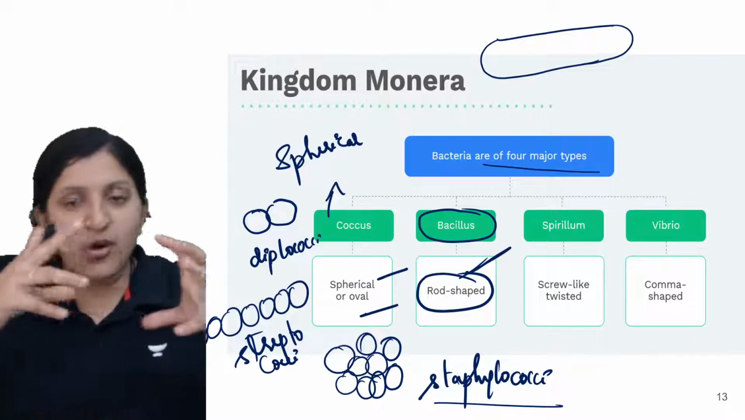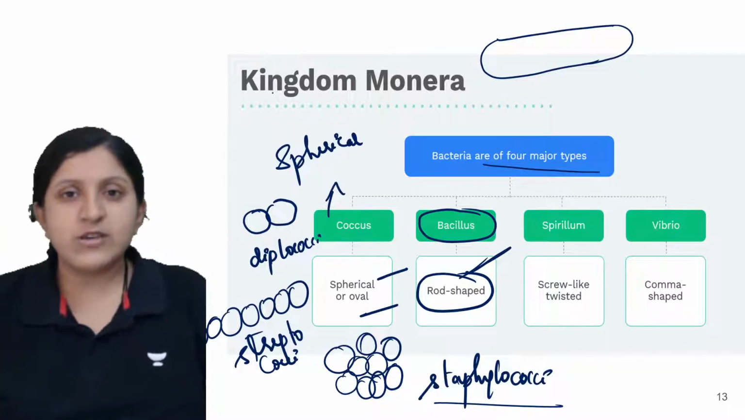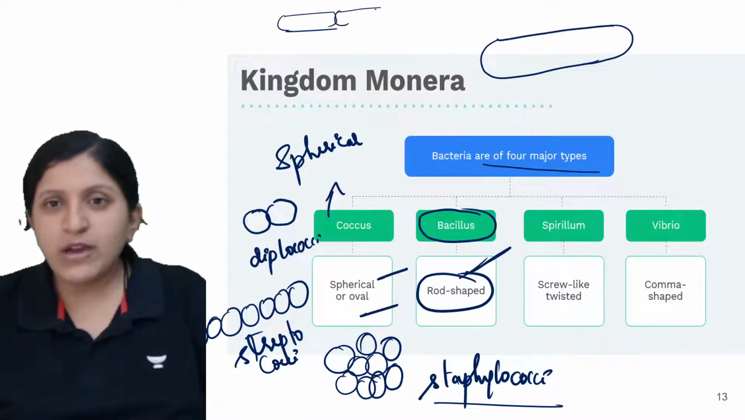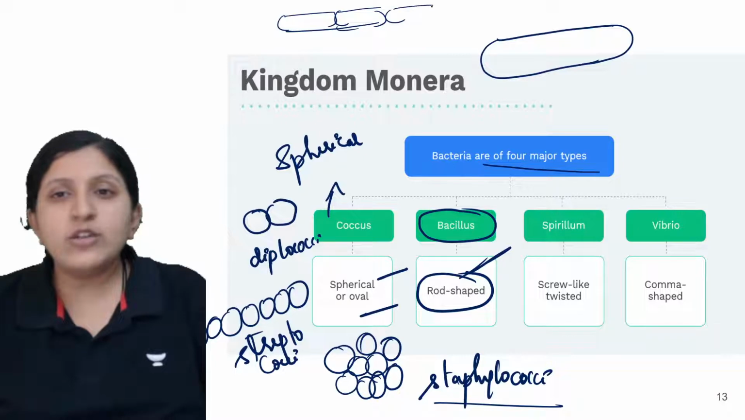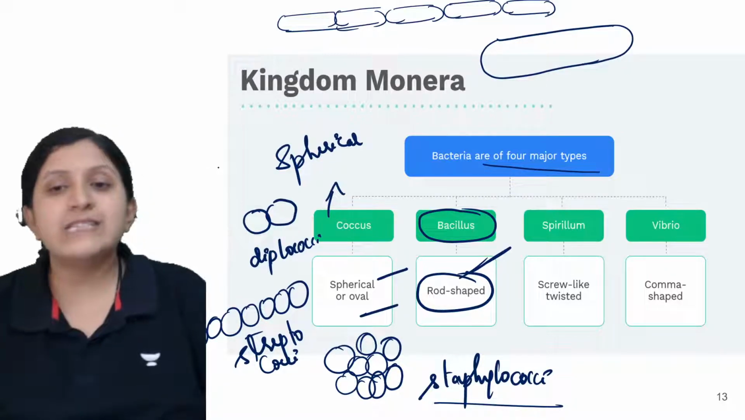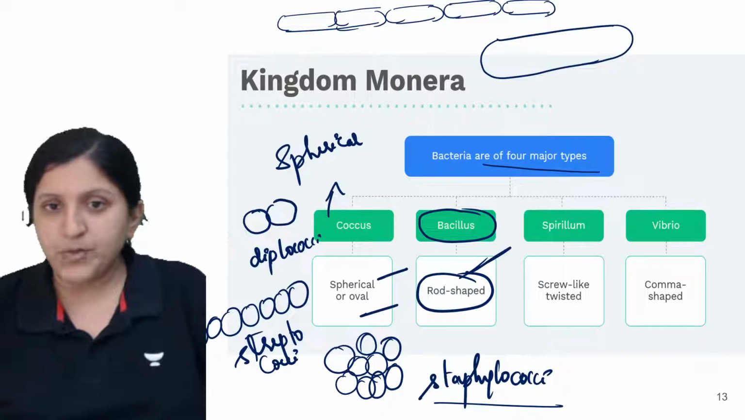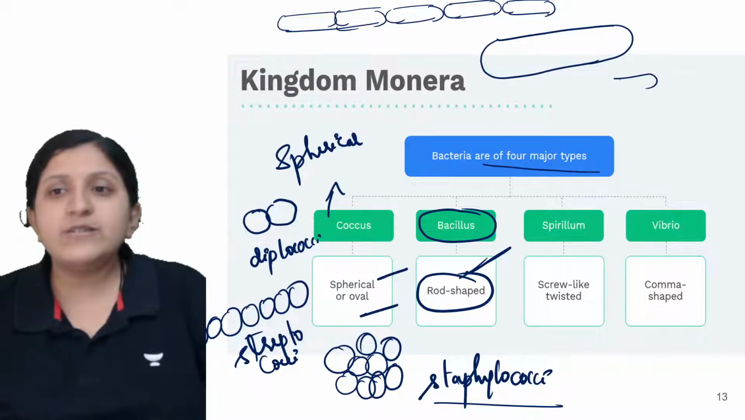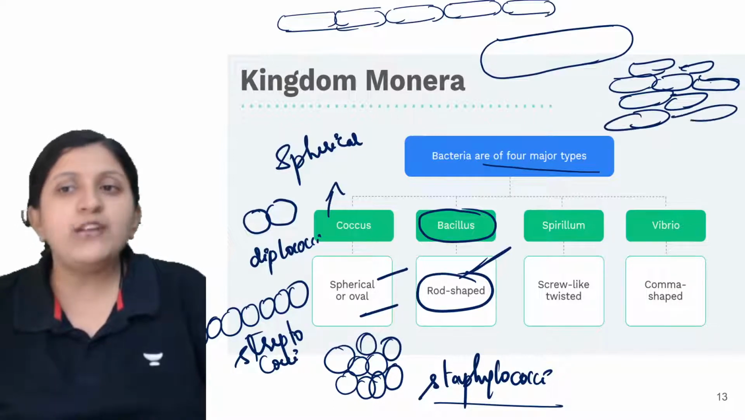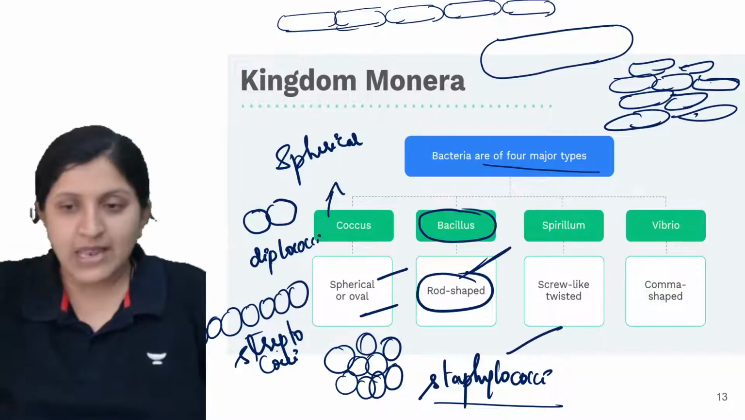So if they are forming a chain continuously like this, let me just draw it here. Now you know this is anyway going to be a diplococci. But if it is continuing to form a chain like this, so many of them attached to each other, in that case we can call this not diplo, but streptobacilli. Same way, if these bacilli exist in the form of a cluster, a random cluster formation, that we call staphylobacilli.